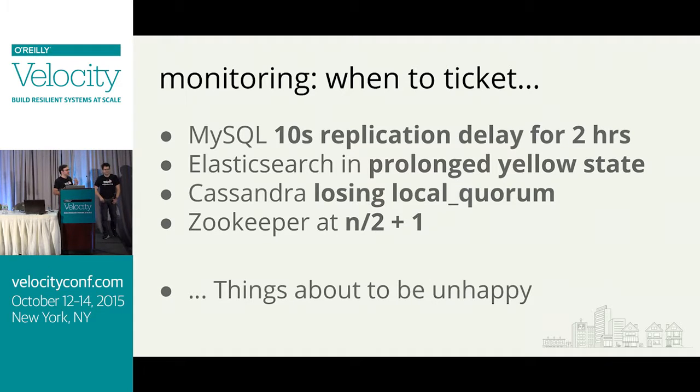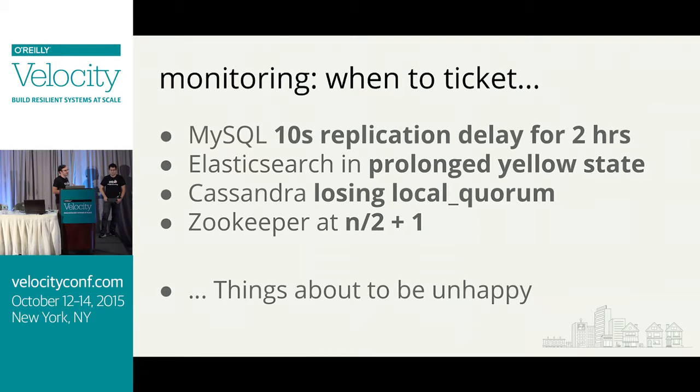So a couple considerations about when to ticket, when to page, what is the low priority sort of stuff, what's the high priority sort of stuff. So for us, lower priority sort of stuff is, okay, we've recognized something weird, but it's not going to immediately hose some feature or bring down the site. So MySQL is at 10 seconds of replication delay for more than 2 hours. I'd say that's a problem. Maybe file a ticket about it so that people, as they check their email, can say, yes, I have some context. Maybe something's a little wrong.